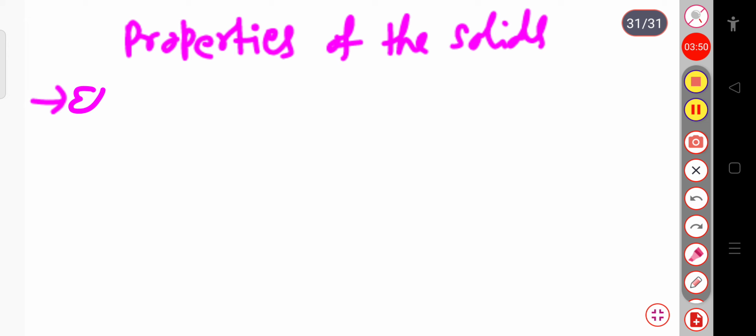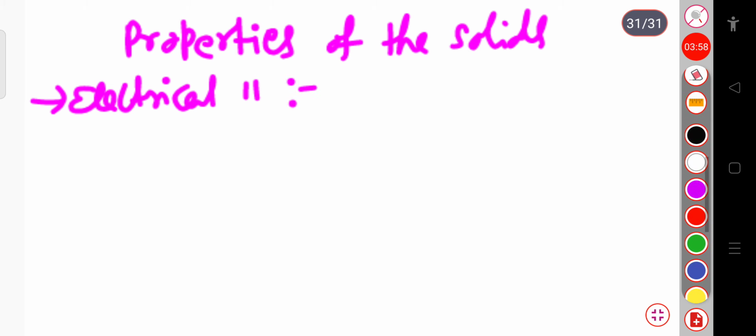The properties of the solids, suppose I say electrical properties. Why are we studying this?